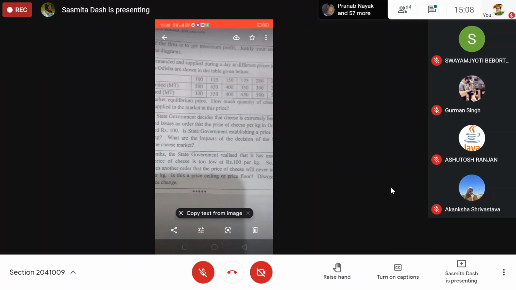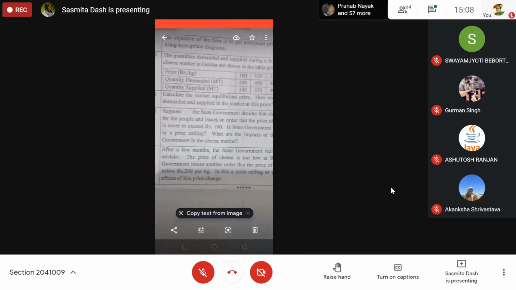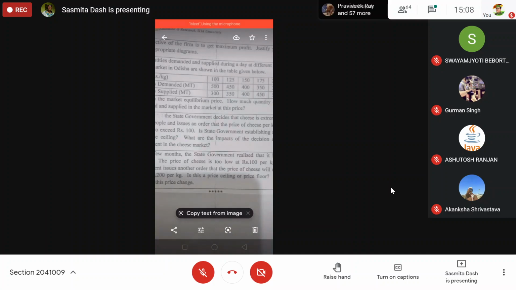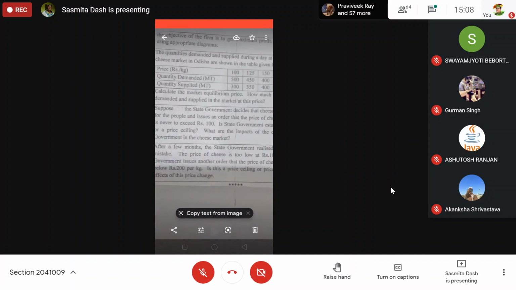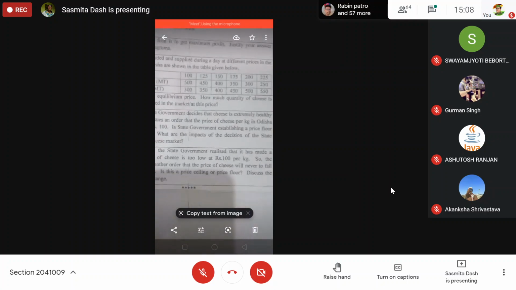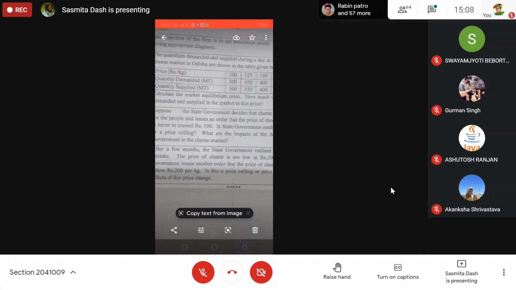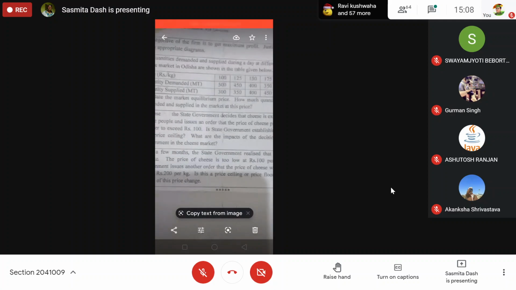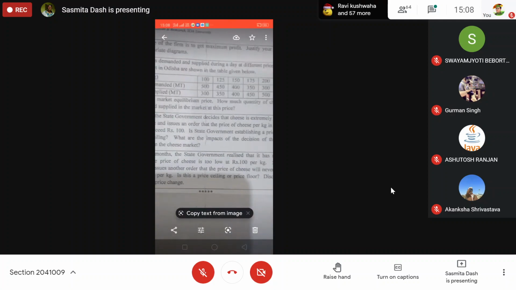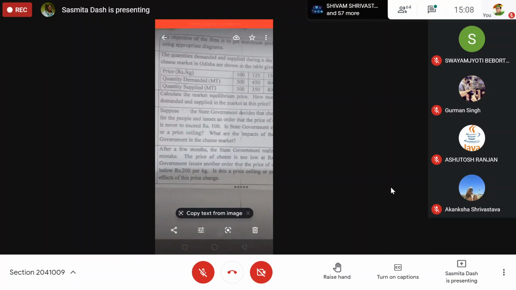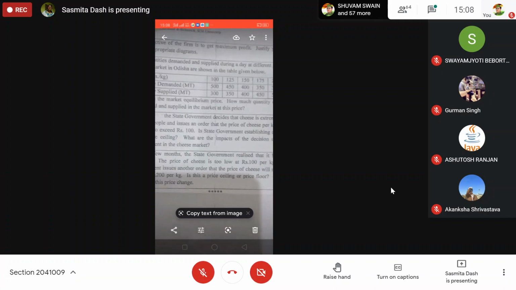How much quantity of cheese is demanded and supplied in the market? 400 and 400. Now, suppose the state government decides that cheese is extremely healthy for people and the price of cheese per kg is never to exceed 100.